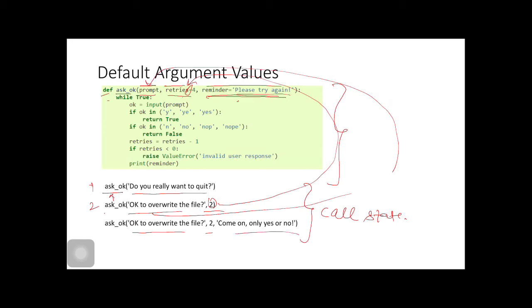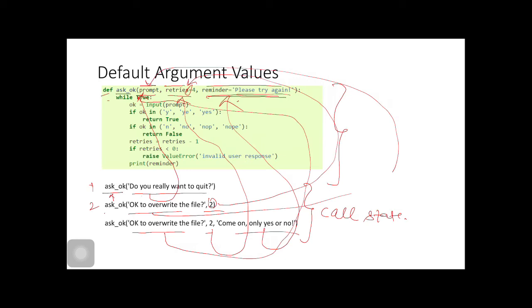In the third call statement, what would happen? First argument would get passed to the first, second would get passed to the second, and third would get passed to the third. You have noticed that arguments are passed by position.